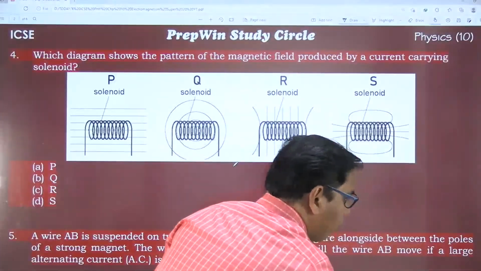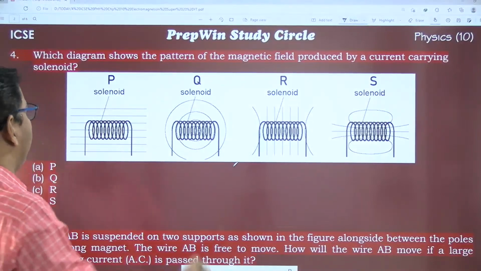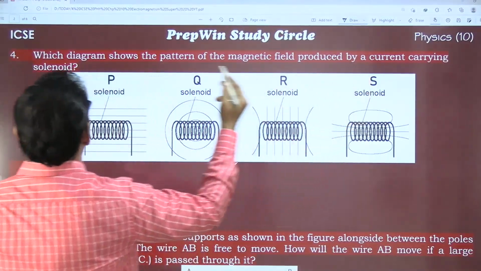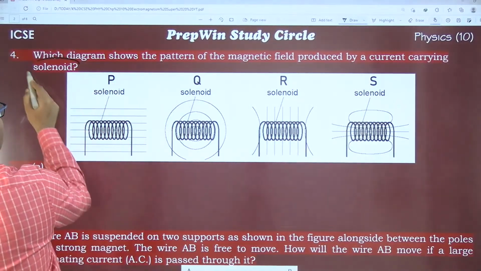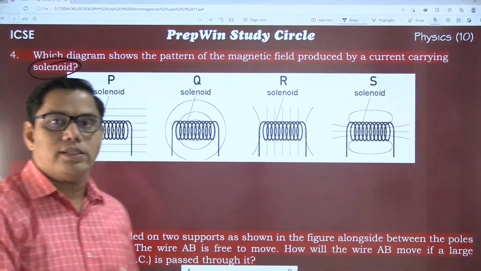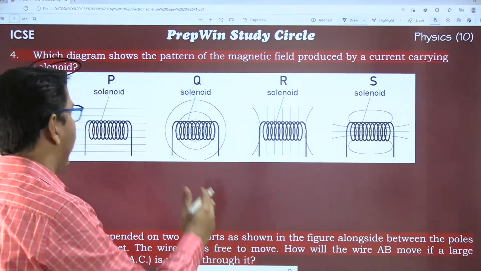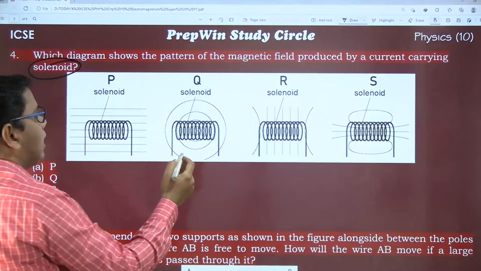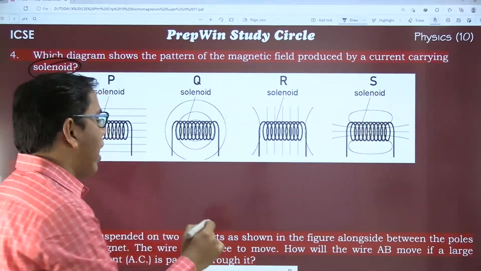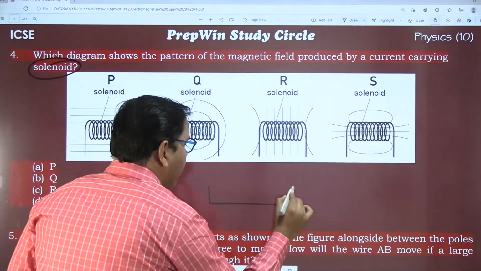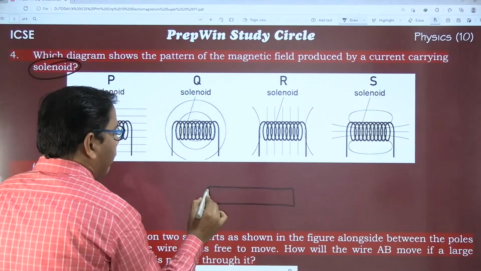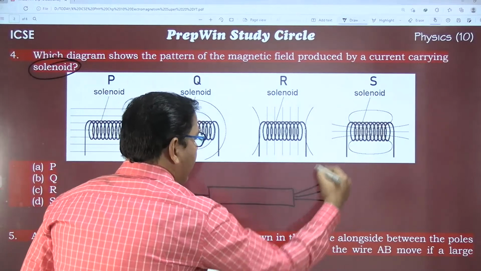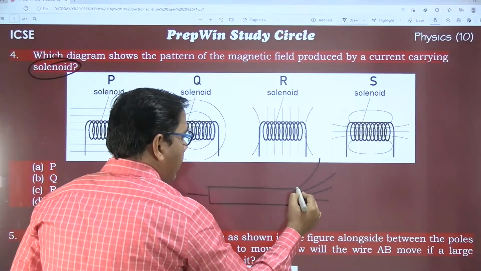That is question number 4. Here again we have a diagram. The diagram shows the pattern of the magnetic field produced by a current carrying solenoid. So this question is related to solenoid. Which is the correct diagram? If you compare a solenoid with a bar magnet, their magnetic field lines are exactly the same.